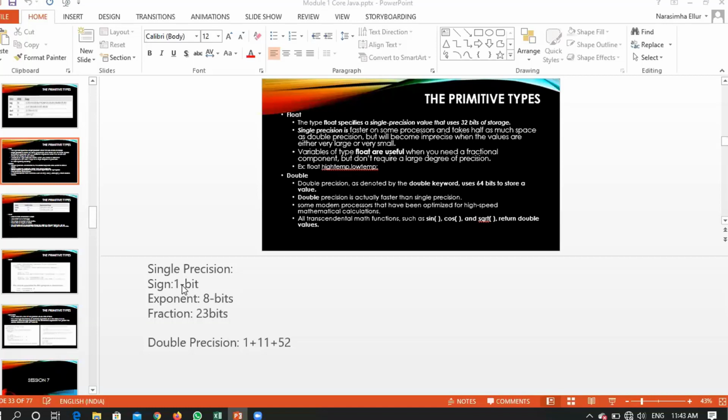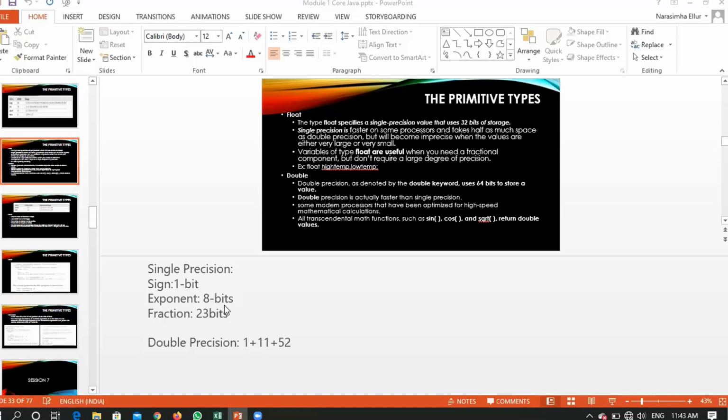If you are talking about a positive fraction number, then the sign bit will be 0. If you are talking about a negative fraction value, then the sign bit will be 1. The sign bit specifies whether you are talking about a positive or a negative fraction number. Right.